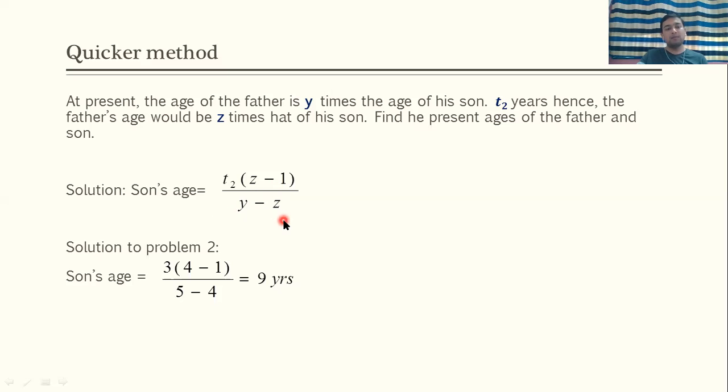If we apply the same formula to the previous problem, t2 will be 3 in bracket 4 minus 1 upon 5 minus 1. So 3 into 3 is 9, divided by 1, so it will be 9 years. So you can directly use this formula. It will be a time saving formula for you. So you have understood type 1 and type 2. Now let us move towards the third type.